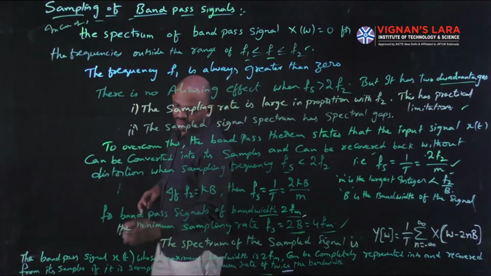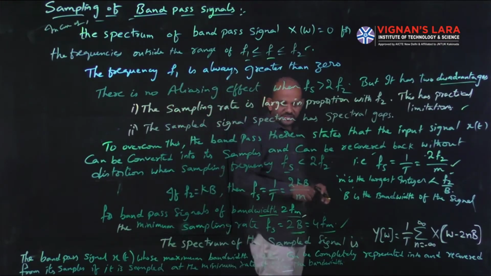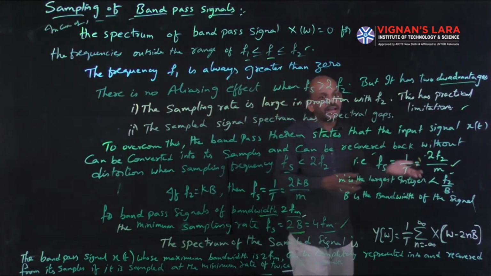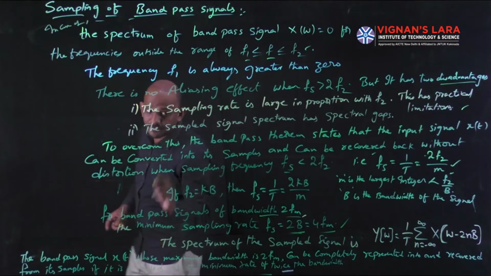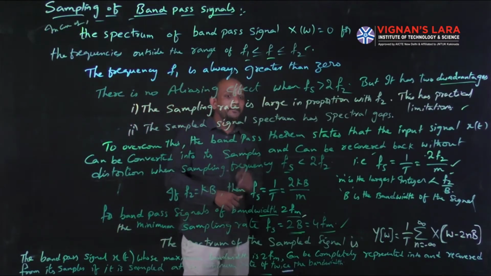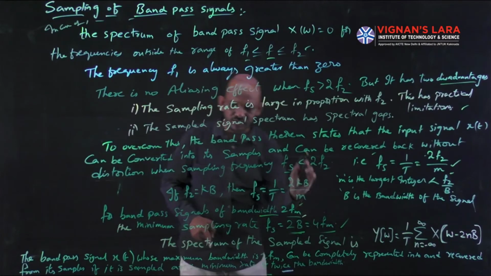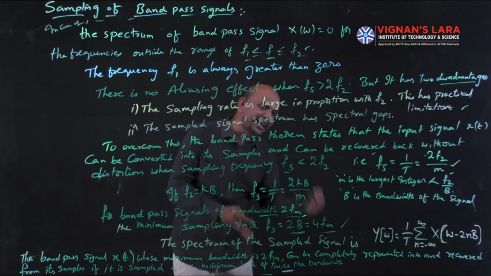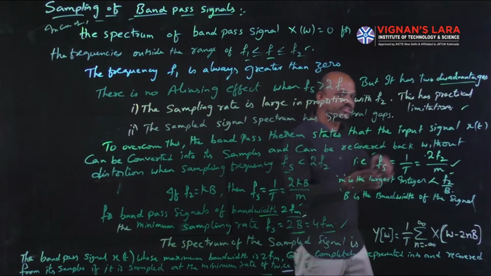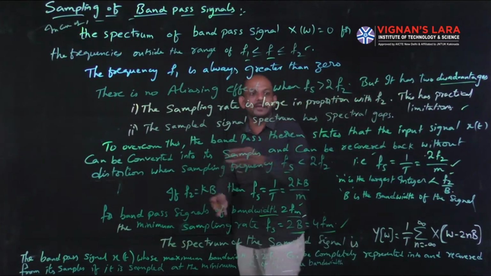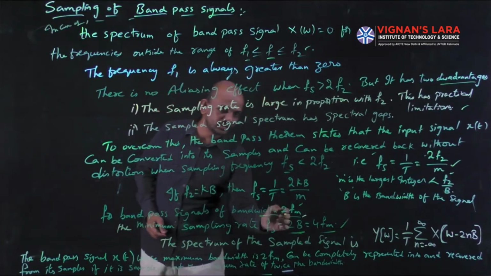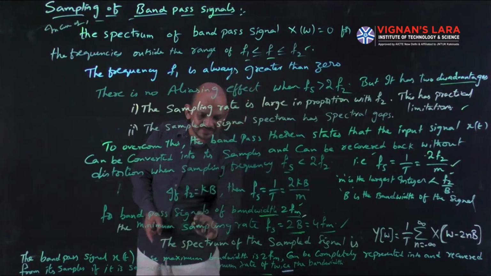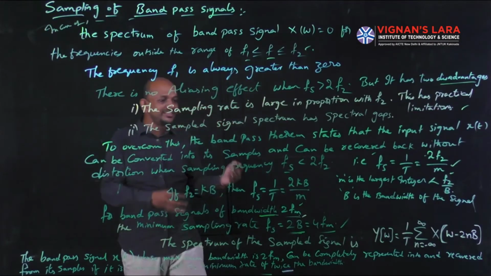So I said for a band pass signal x(t) having maximum bandwidth 2fm, it can be completely converted into its samples and recovered back from its samples if it is sampled at a minimum rate of twice the bandwidth. So for band pass signals with bandwidth 2fm sampled at a rate of twice the bandwidth, you can convert that signal into samples and recover the original signal from the samples without any distortion. So these are two questions: the band pass signals having a bandwidth of 2fm, and the sampling rate fs, which is twice the bandwidth.